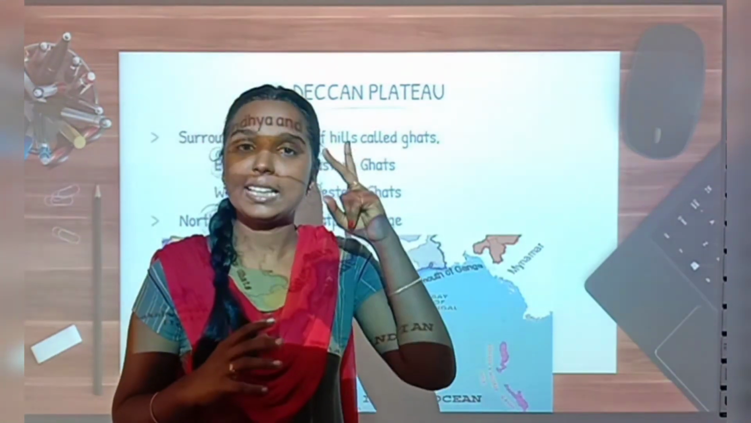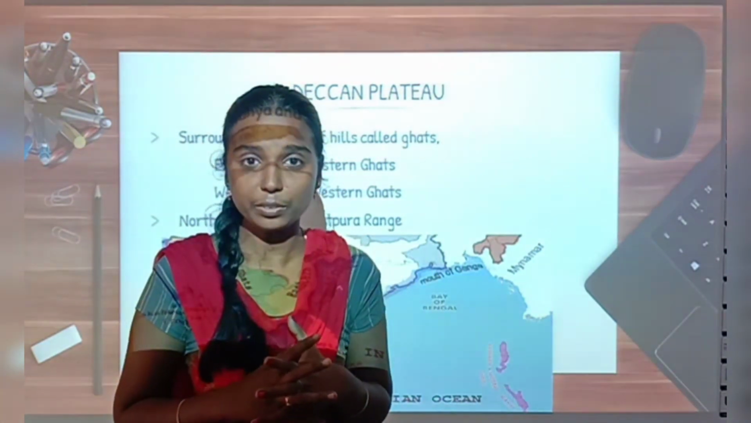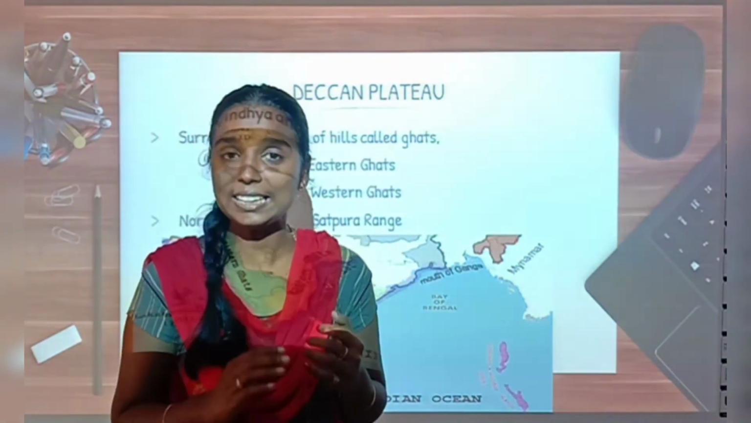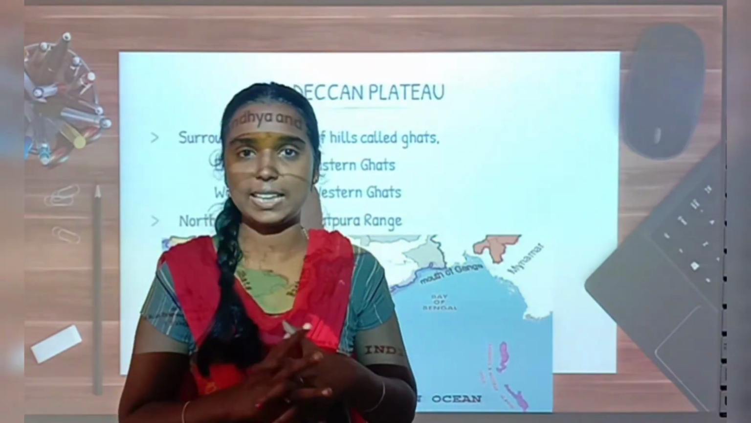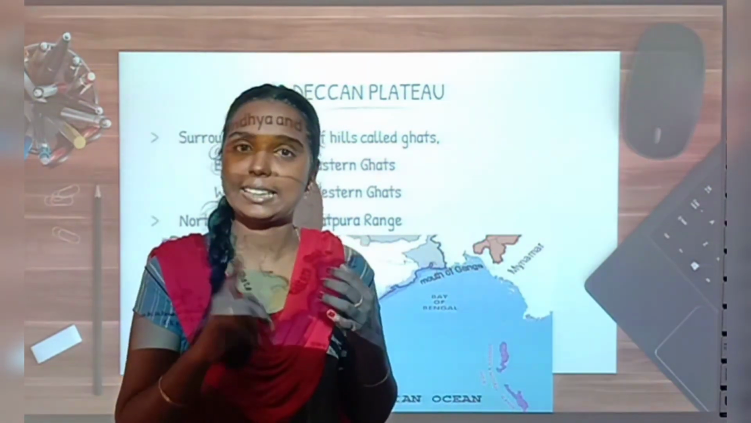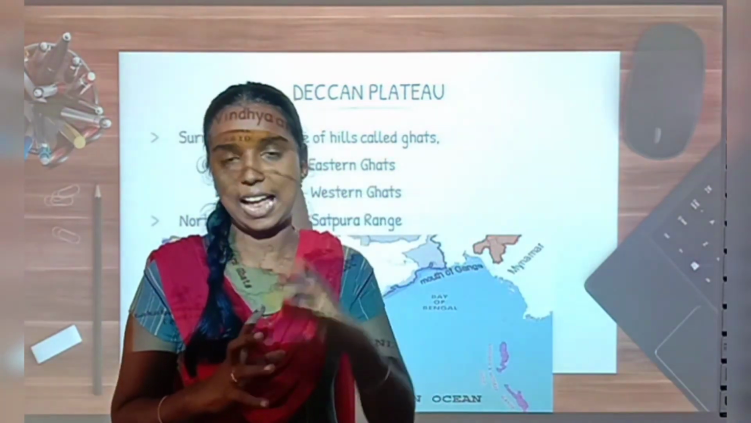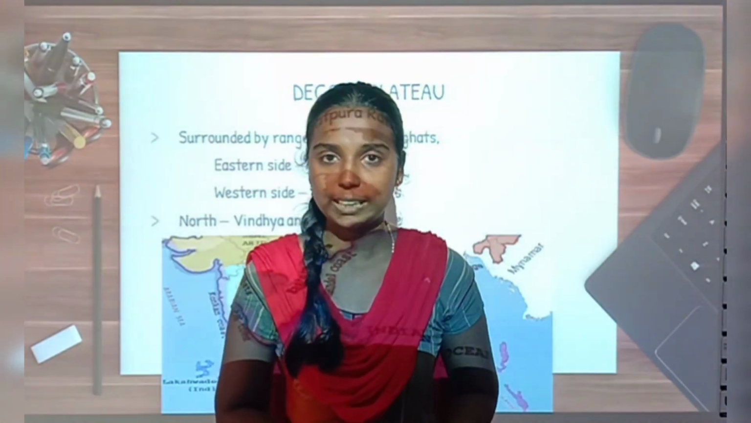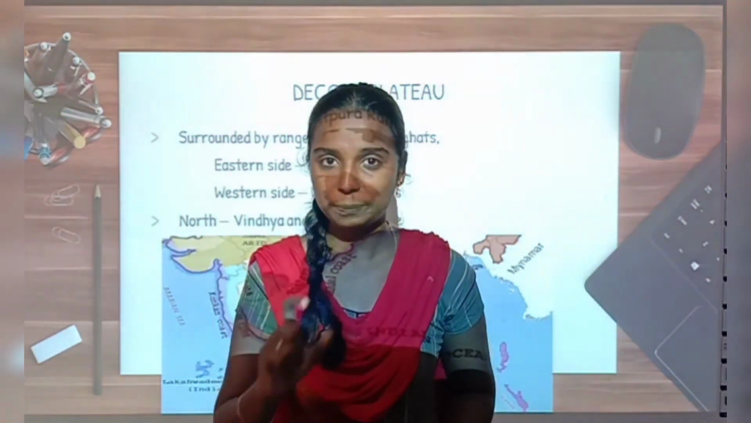And tell me, what are the two mountain hills that run on both sides of the Deccan Plateau? We have, yes, the Eastern Ghats and the Western Ghats, right? And what are the mountain ranges that border the northern part of the Deccan Plateau? Yes, in the northern part of the Deccan Plateau, we have the Vindhya range and the Satpura range. Very good.